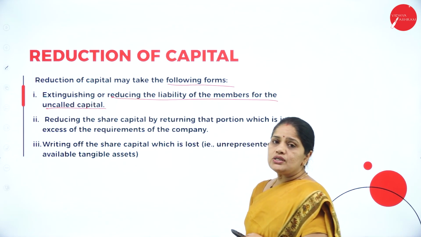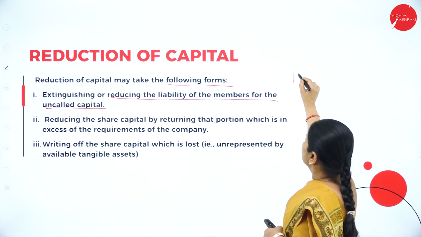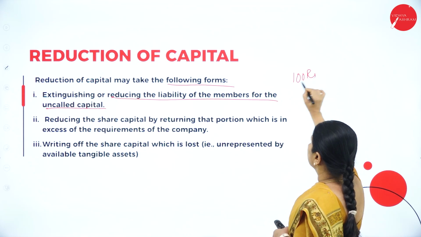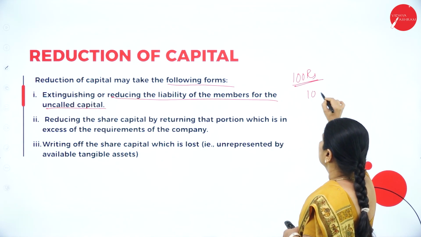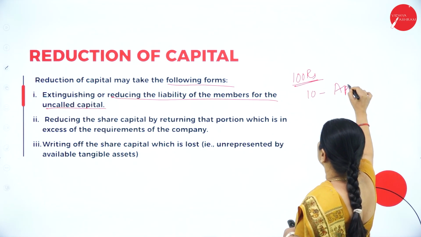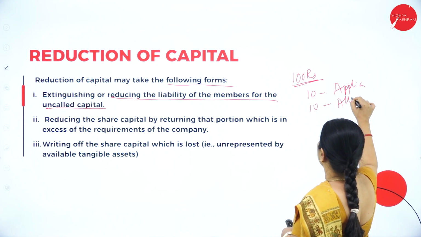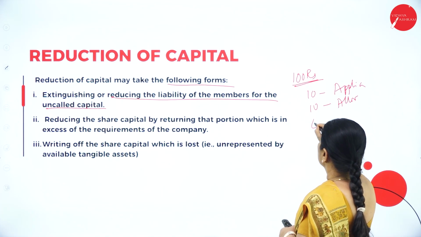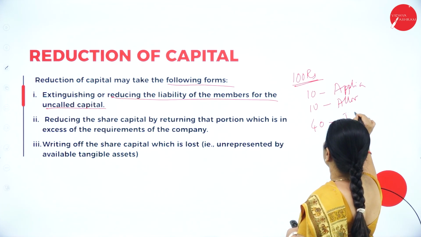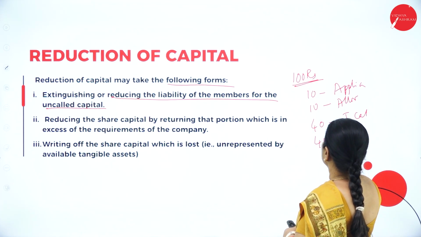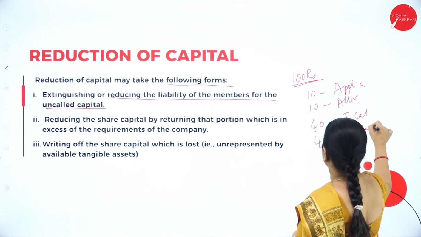Now, how do you reduce the capital? Suppose you have a share of rupees 100. This 100 rupees share, 10 rupees you collect as application money, 10 rupees as allotment, then 40 rupees as first call, and again 40 rupees as second call.